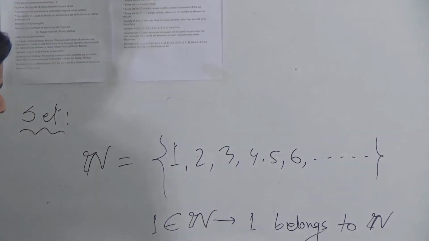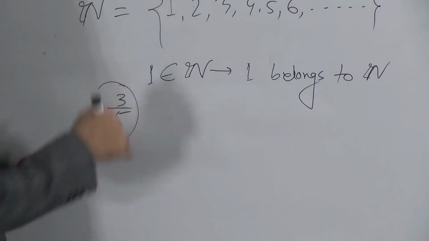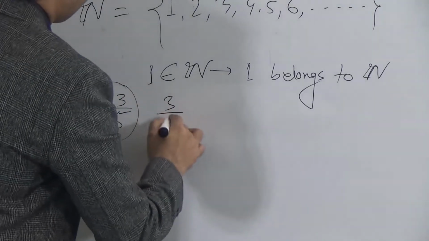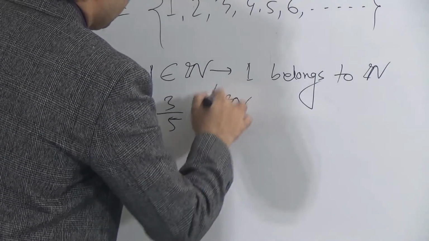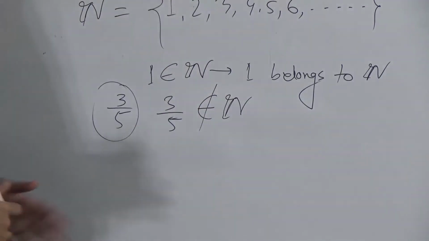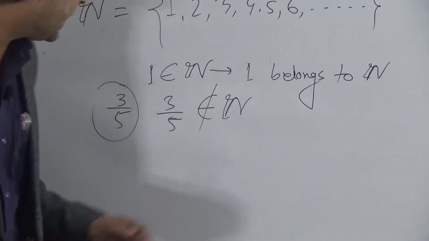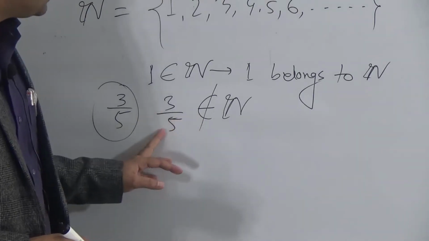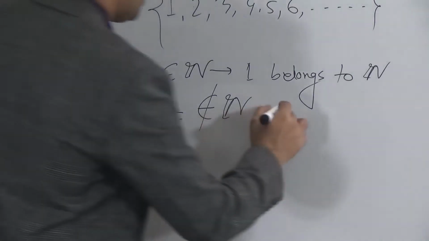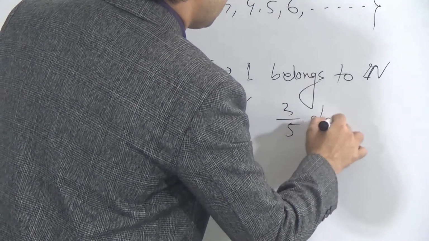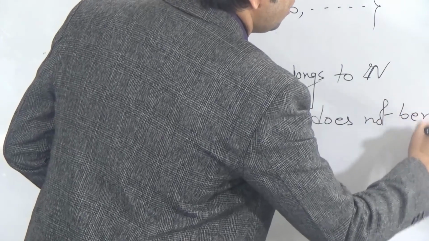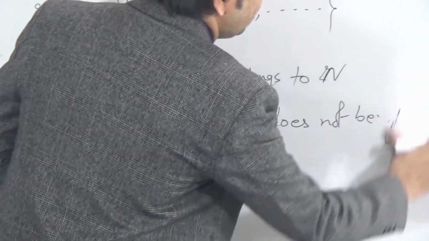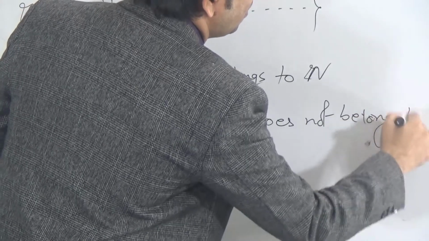But if we say 3 by 5, this is a fraction. But a fraction is not contained in N, so we can say 3 by 5 is not contained in N. So this is not an element. This sign is known as not element. So we can say 3 by 5 is not contained in N. It means that 3 by 5 does not belong to N.